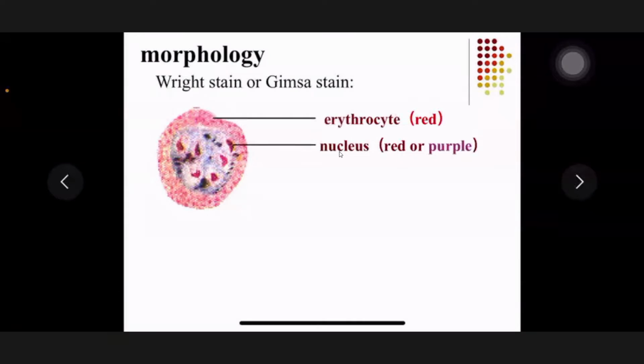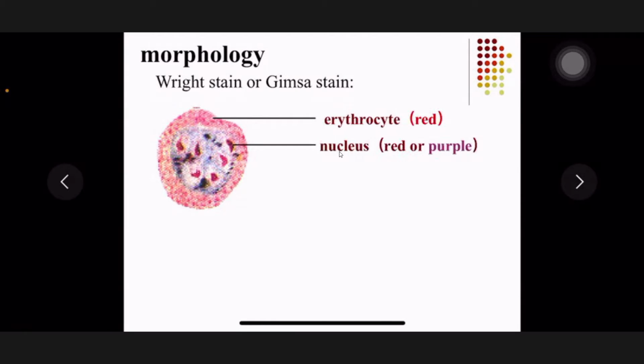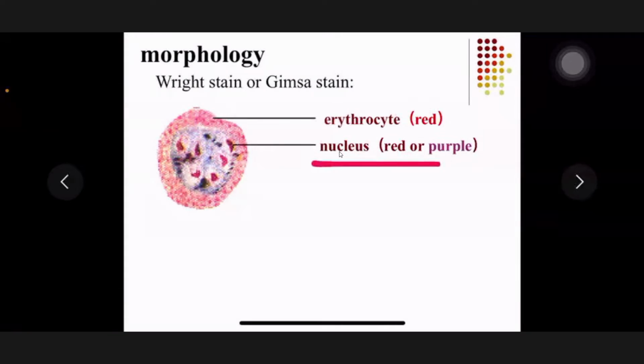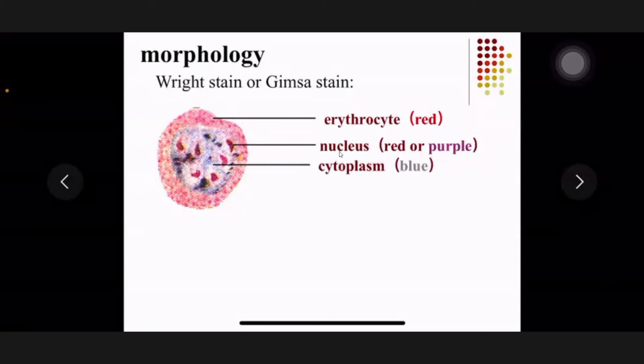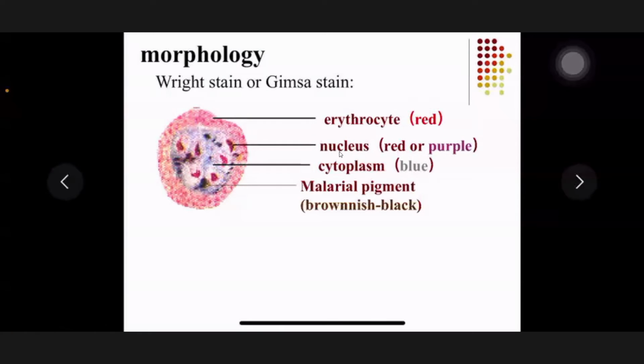We know that the RBC has no nucleus. What about the Plasmodium? The Plasmodium nucleus is red or purple, and the cytoplasm is blue. And we can also find some malaria pigment that is brownish black.